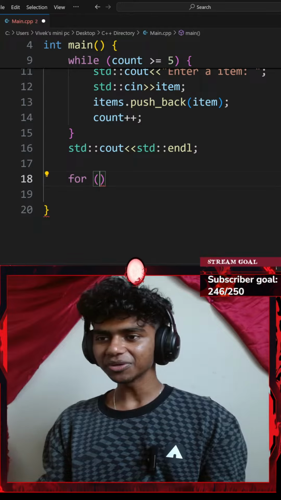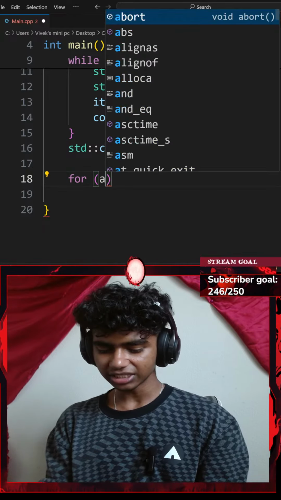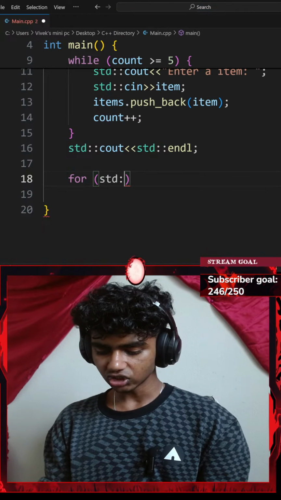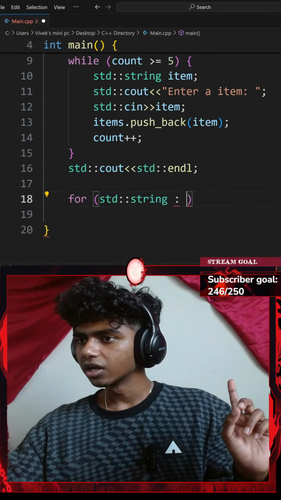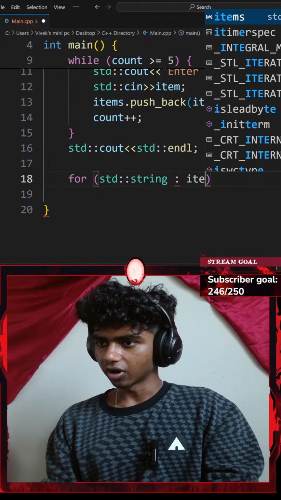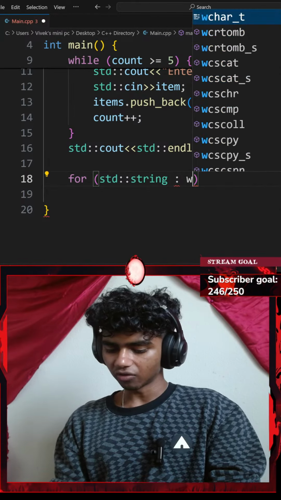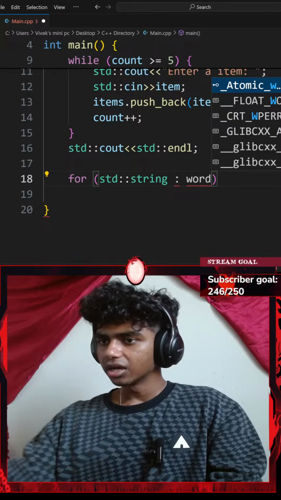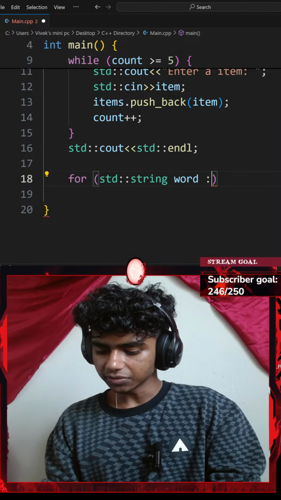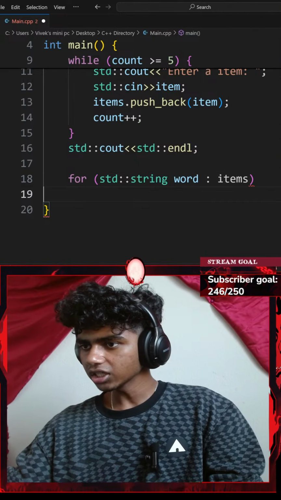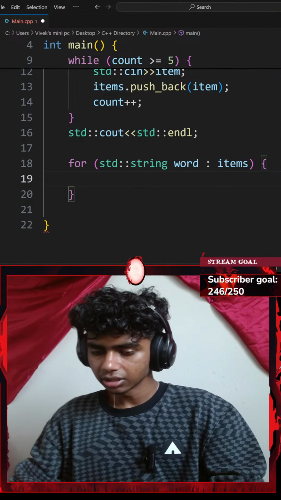Okay, with that said, let's go with the for loop. For every standard string of, let's go with item or IT. For every standard string of word, okay, for every standard string of word in my vector of items, I'll go with a pair of curly braces.